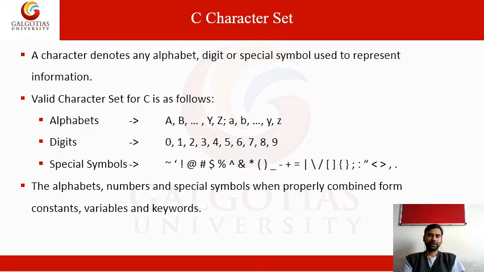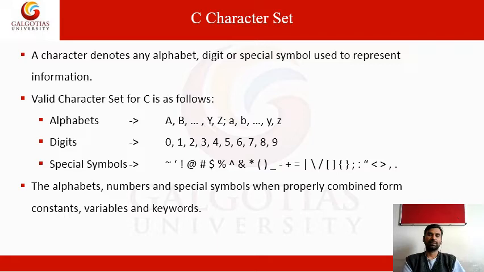Next, special symbols: tilde, single quote, exclamation symbol, at symbol, hash symbol, dollar symbol, percentage symbol, and caret symbol. Ampersand or and symbol, star or asterisk symbol, open and close brackets, underscore, hyphen, plus, equal, and the pipe symbol, which is a vertical line.